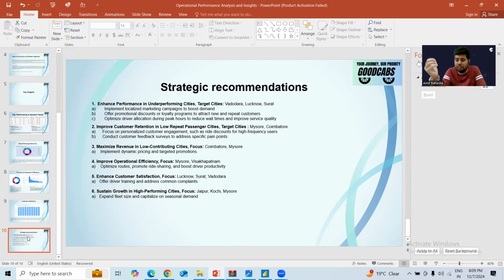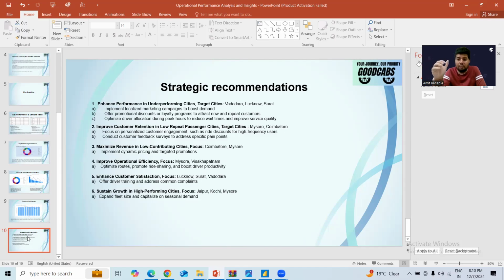In the initial slides, we discussed Jaipur, Kochi, and Mysore as high-performing cities. Obviously, Mysore fell short of the target for revenue and the repeat customer part. But if we talk about the target achievement rate of Mysore, it is at par and very good compared to the other cities, except Jaipur and Kochi.